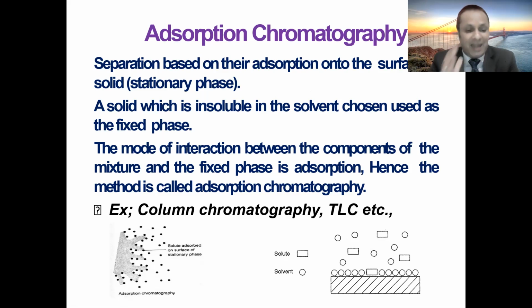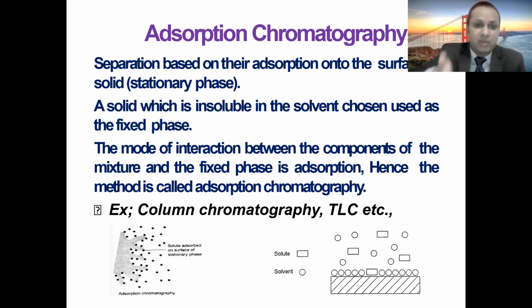The mode of interaction between the components of a mixture and the fixed phase is adsorption, for example, TLC. What will happen in adsorption chromatography? The component having more affinity toward the stationary phase will travel slower, and the component having less affinity toward the stationary phase will travel faster.